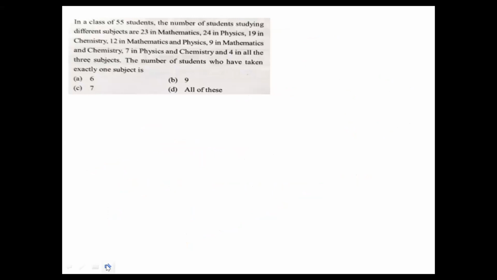See the next problem. In a class of 55 students, the number of students studying in different subjects are 23 in mathematics, 24 in physics, 19 in chemistry, 12 in mathematics and physics, 9 in mathematics and chemistry, 7 in physics and chemistry, 4 in all the 3 subjects. Then the number of students who have taken exactly one subject. And one more thing, these options are all wrong. Actually, the answer will be 22, I think.